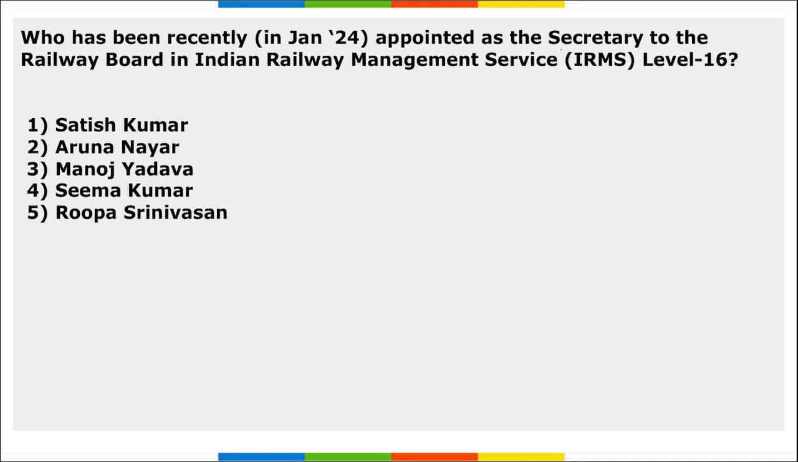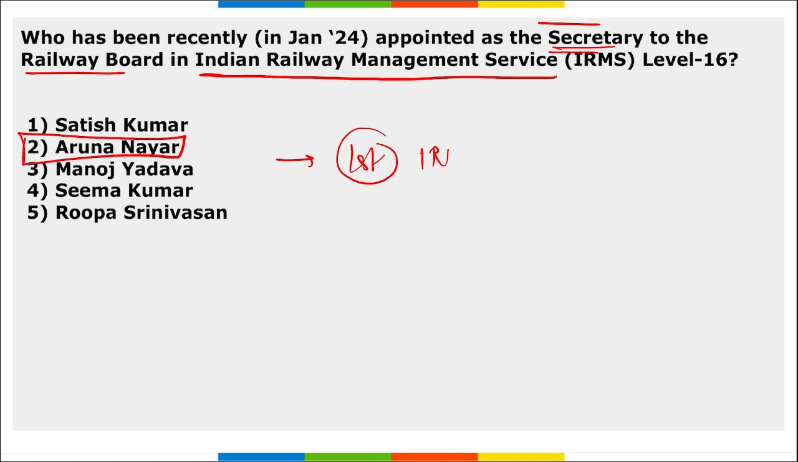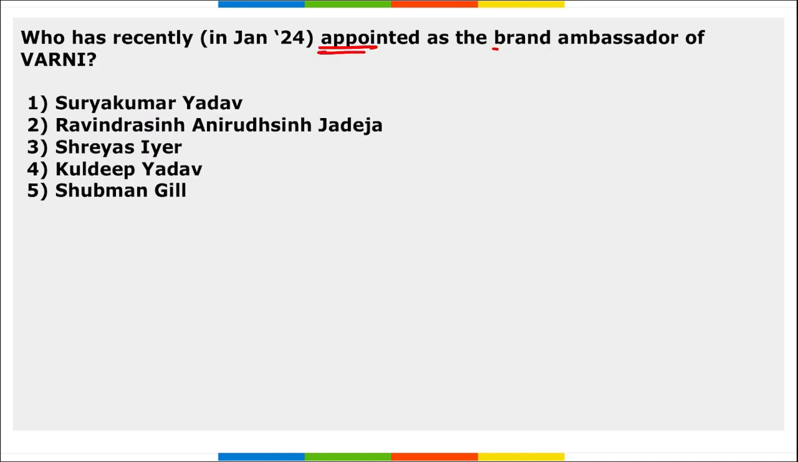Who has been recently appointed as the Secretary to the Railway Board in Indian Railways Management Service Level 16? I repeat, who has been recently appointed as the Secretary to the Railway Board in Indian Railway Management Service Level 16? Aruna Nayyar. Correct? And Aruna Nayyar became the first IRPS officer to be empaneled in IRMS at that level.